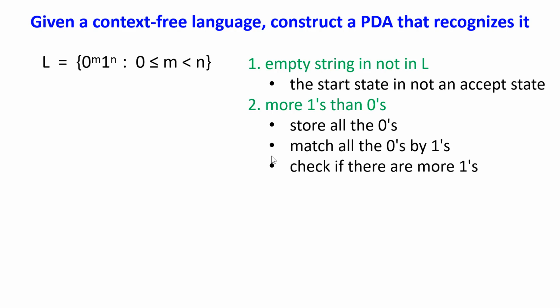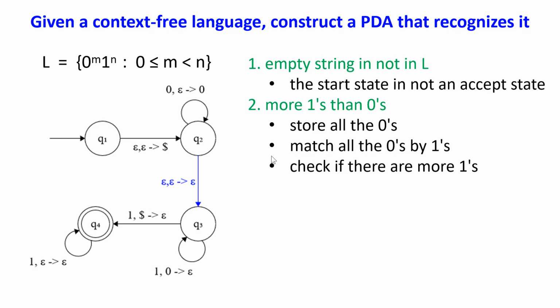From these two observations, we know that the start state is not an accept state. And if we want to have more ones than zeros, we need to have a way to store all the zeros and then match all the zeros by ones. Finally, check if there are more ones left.